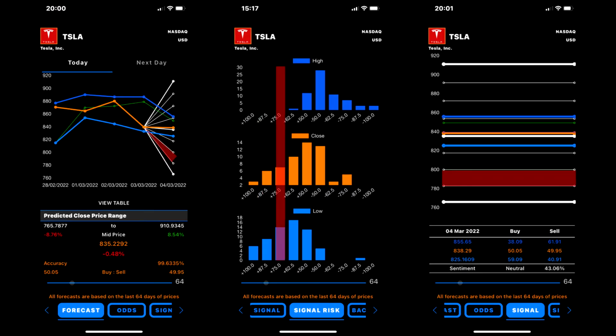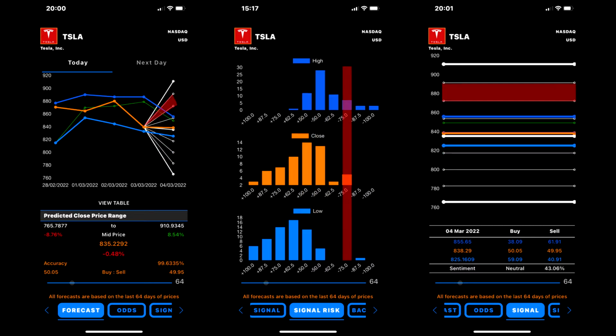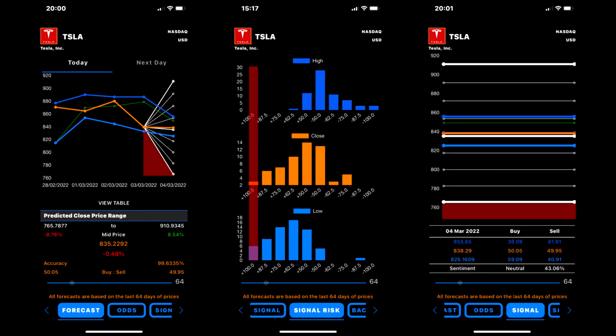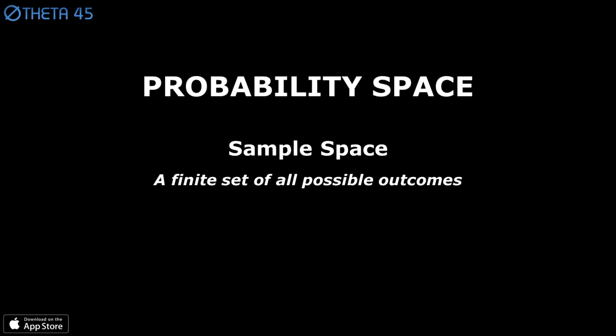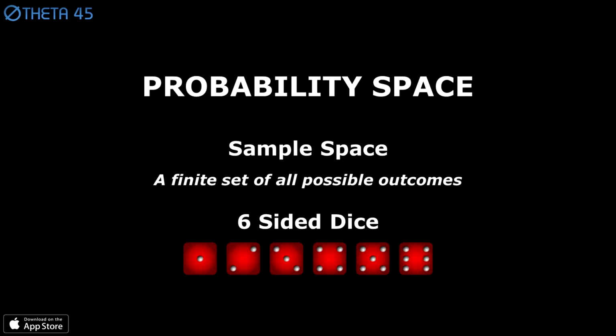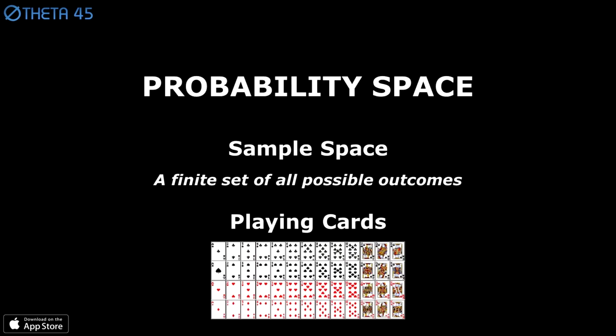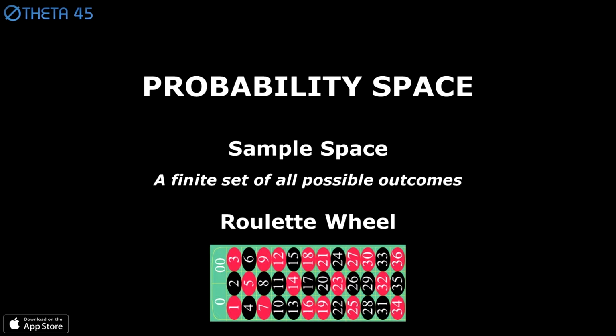The first step for the Theta 45 algorithm is to create a probability space, which is constructed from three components: a sample space, an event space, and a probability distribution function. A sample space is a finite set of all possible events. These are the sample spaces for a dice, a deck of playing cards, and a roulette wheel.